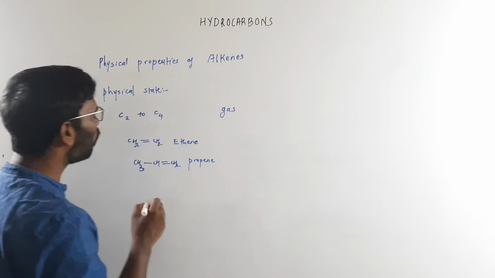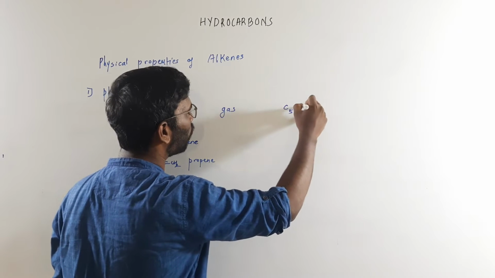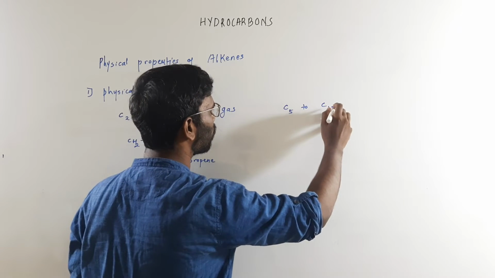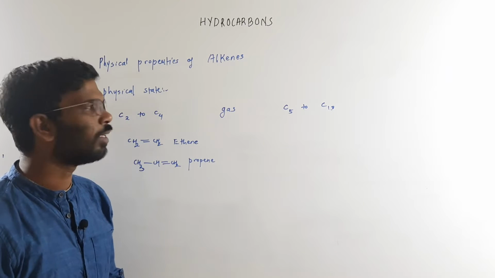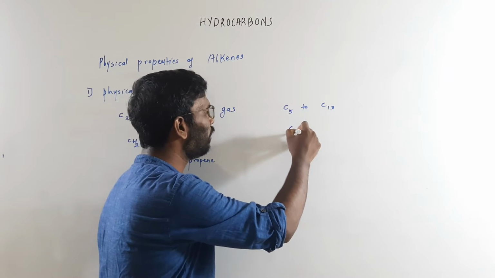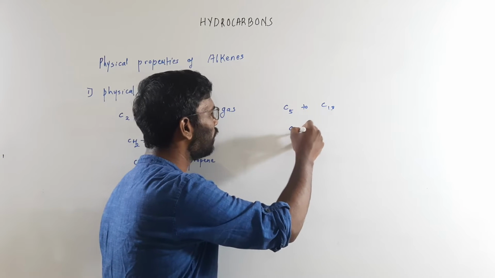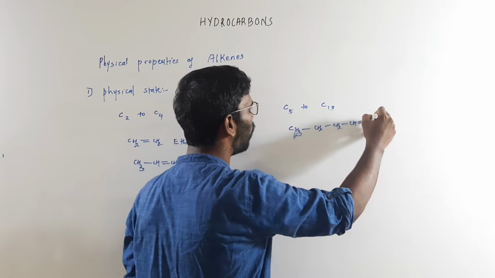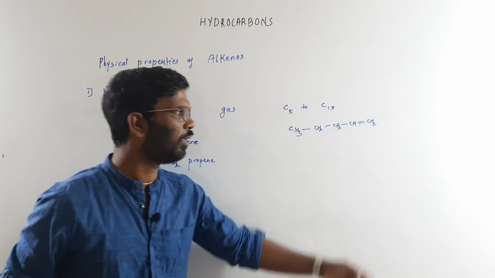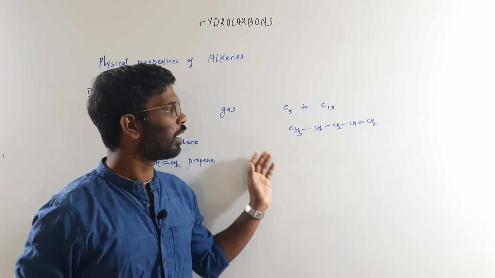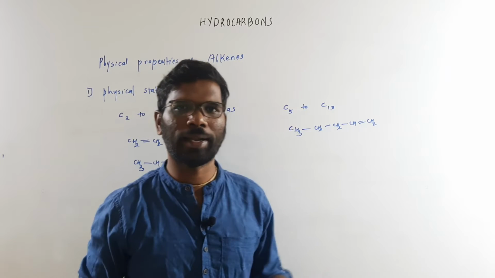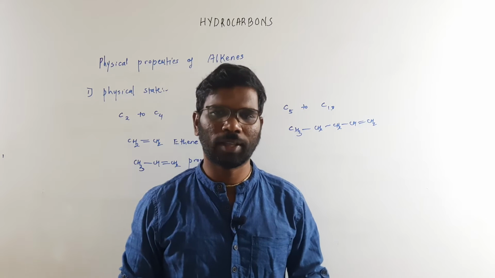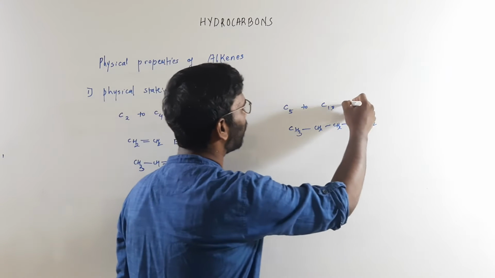Further, from carbon 5 to carbon 18, like these 14 alkenes, like I can say a pentene, CH3, CH2, CH2, C double bond H2. This is one of the examples of the alkene. This double bond could be over here. These alkenes from here onwards to carbon number 18 will exist in a liquid state.